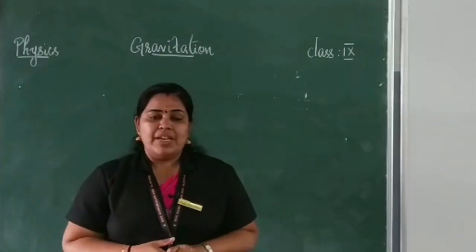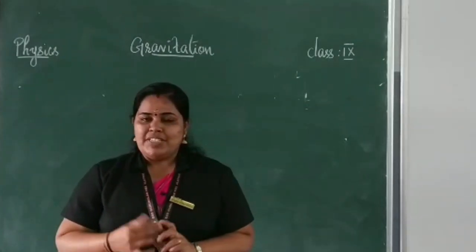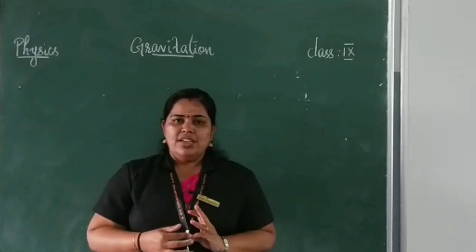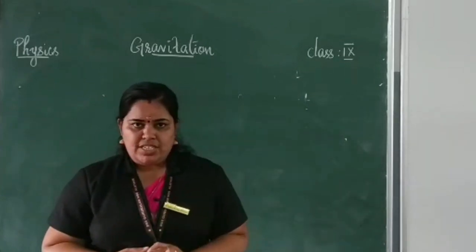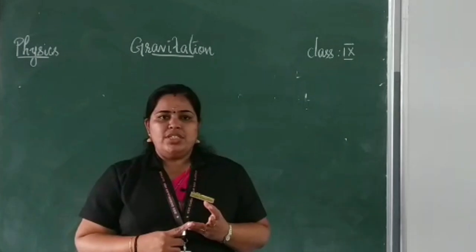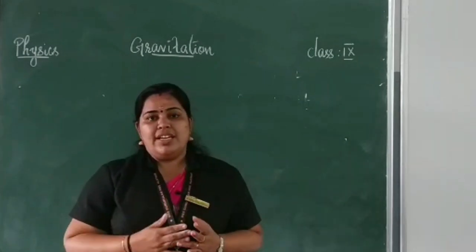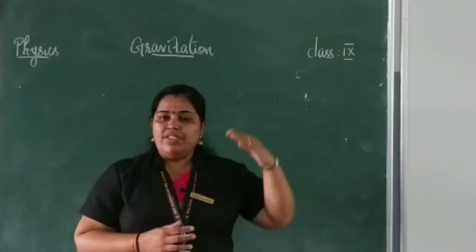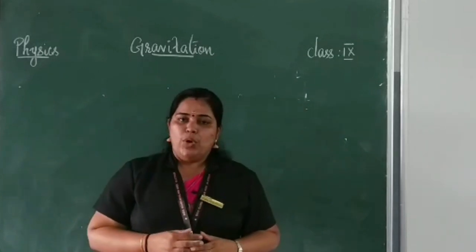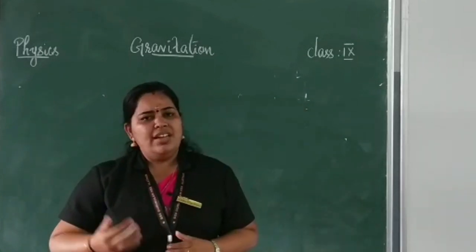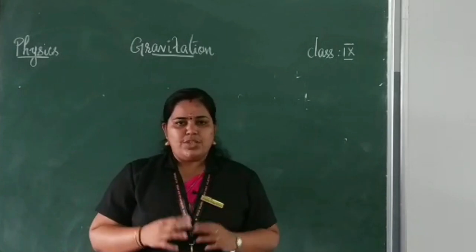So what all things have we studied today? We have studied about the force of gravitation and acceleration due to gravity. The force of attraction or force of gravity and acceleration due to gravity are maximum at the poles, minimum at the equatorial region and 0 at the center of the earth.